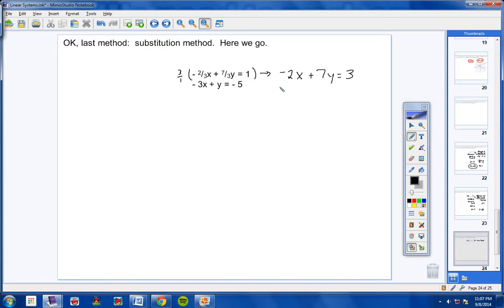So what I just did there is I eliminated my fractions before I did anything else. Before I tried to use the graphing method or the linear combination method or the substitution method, I first wanted to get rid of any fractions, just to make the problem a little easier, okay?